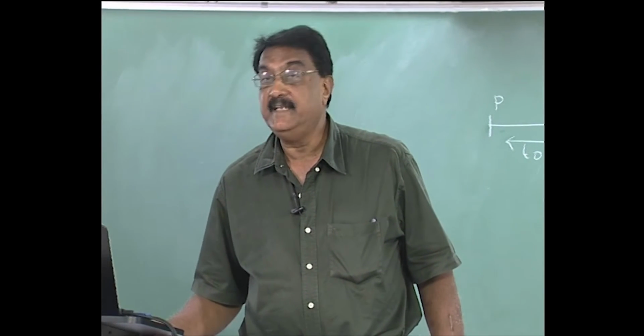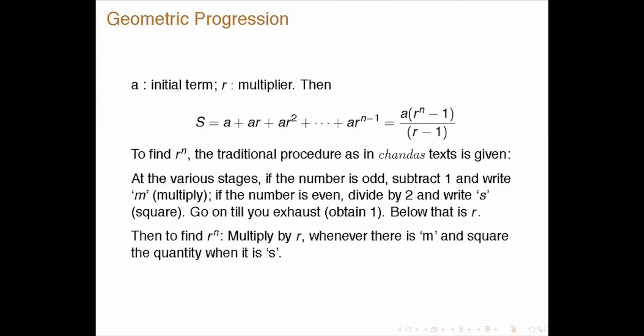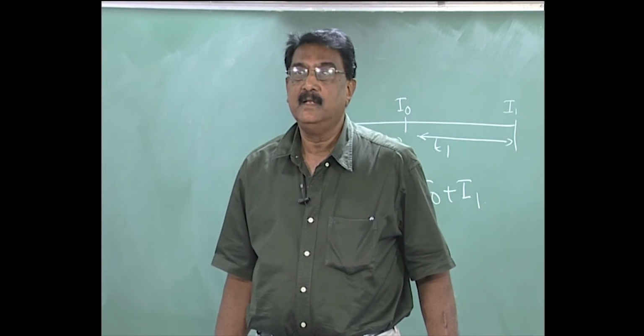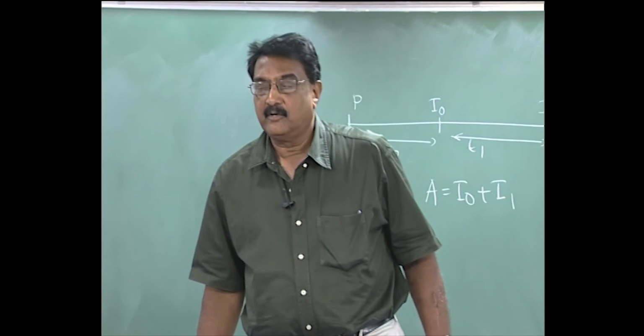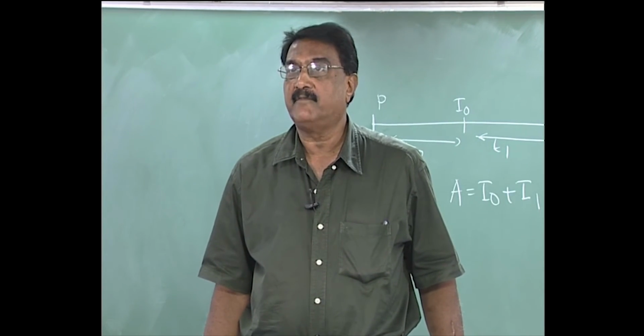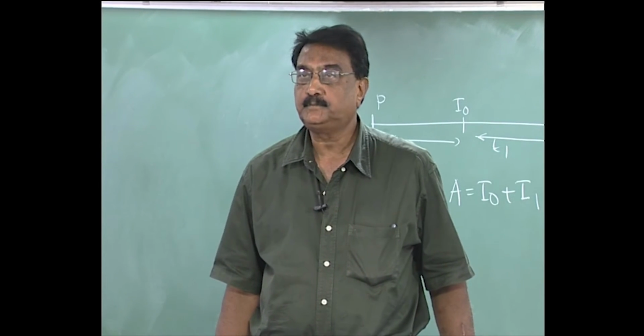Then the first term is a, then ar, ar squared, etc., ar to the power of n minus 1 if the number of terms is n. The sum is a plus ar plus ar squared, etc., plus ar to the power of n minus 1, which is a into (r to the power of n minus 1) by (r minus 1).